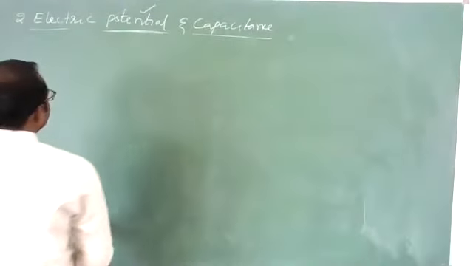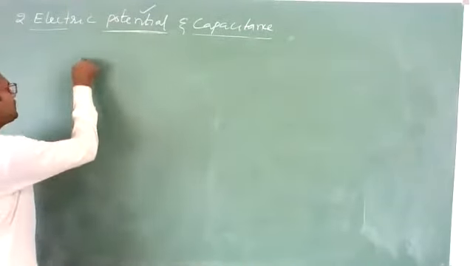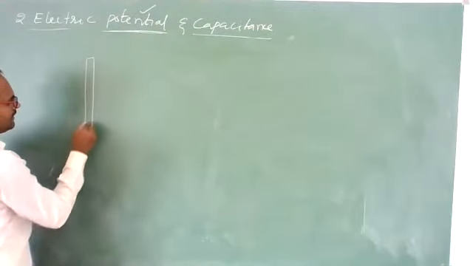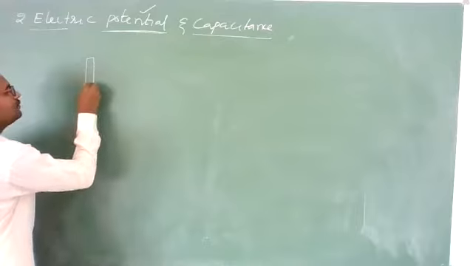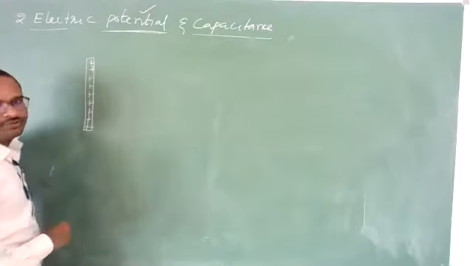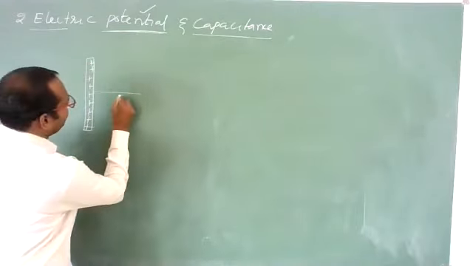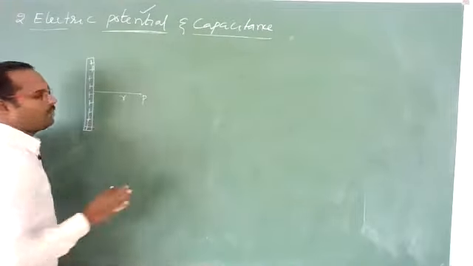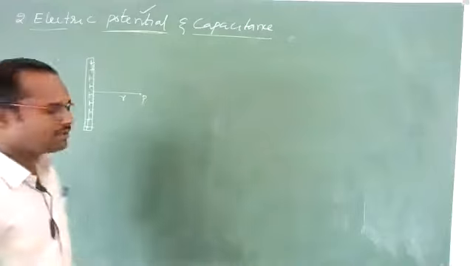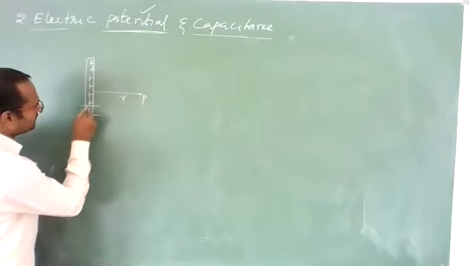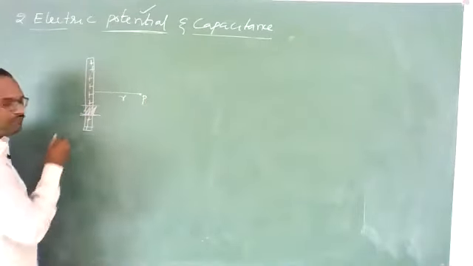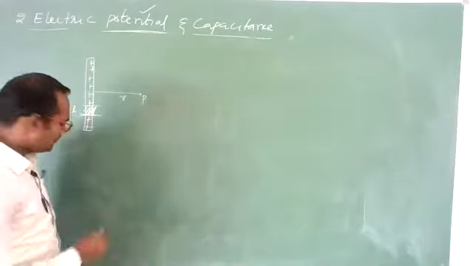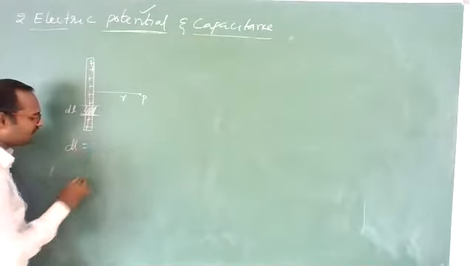Let us suppose we have a rod, and charge is uniformly distributed on it. We want the potential at a particular point at a distance r. What you need to do is take a small elementary part of this, of length dl. Now, on dl length, how much charge will be there?